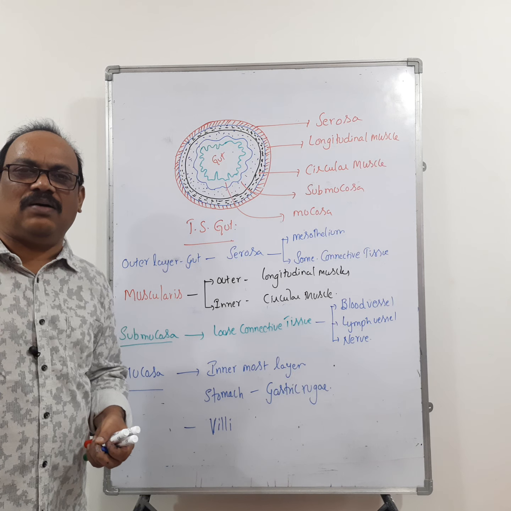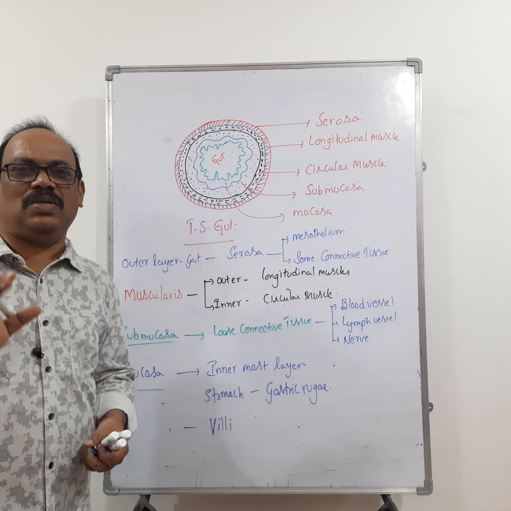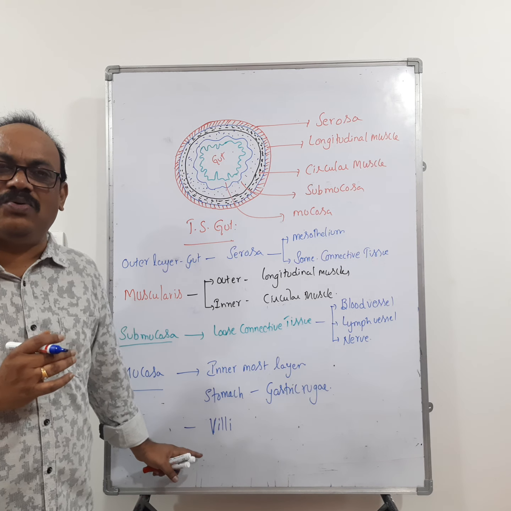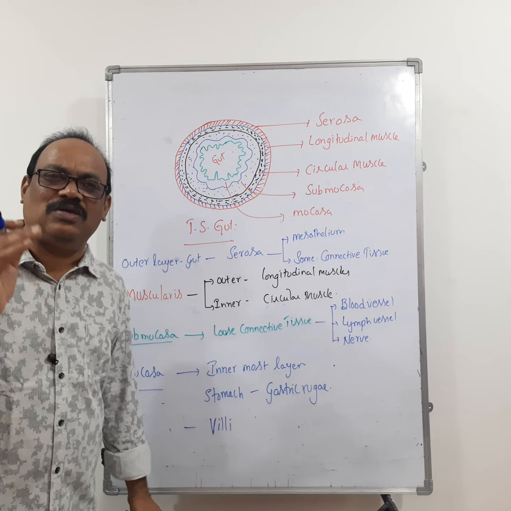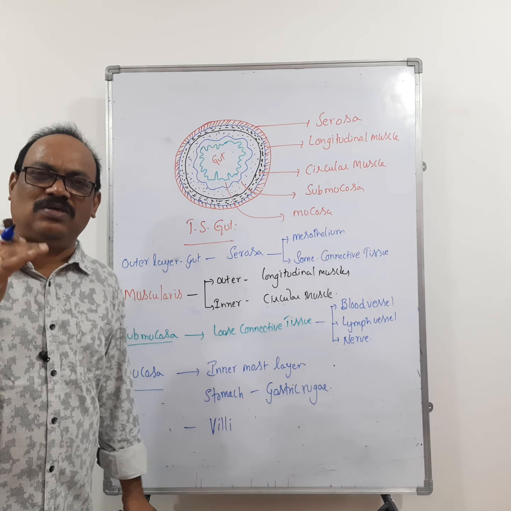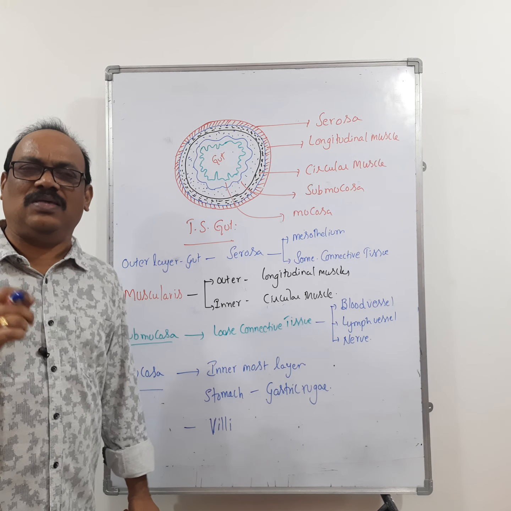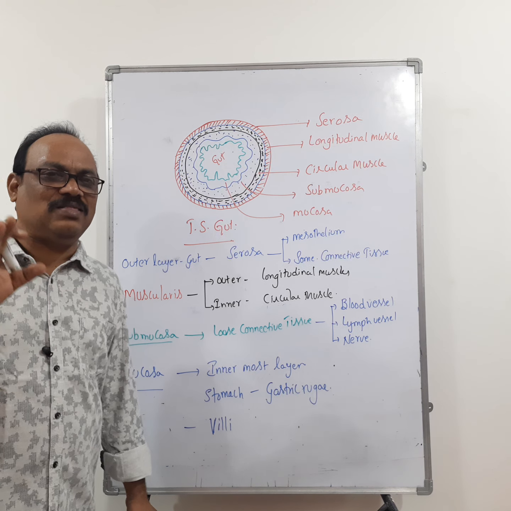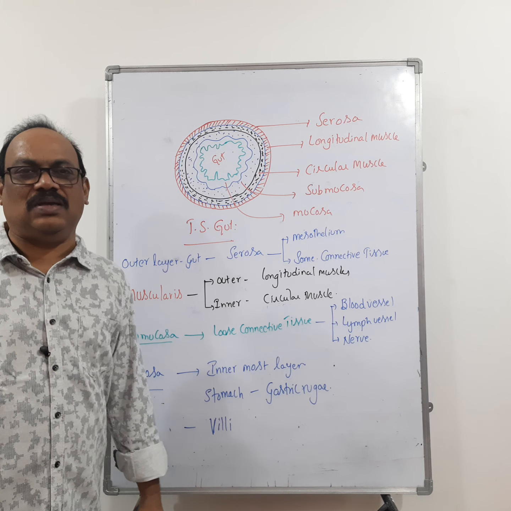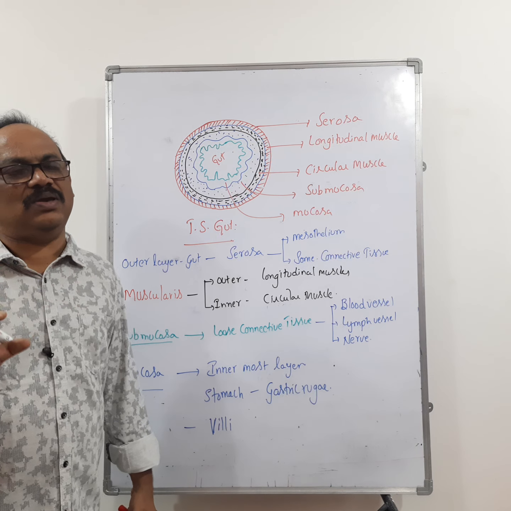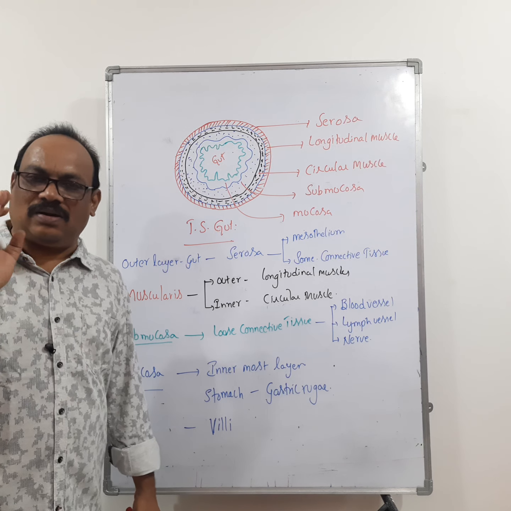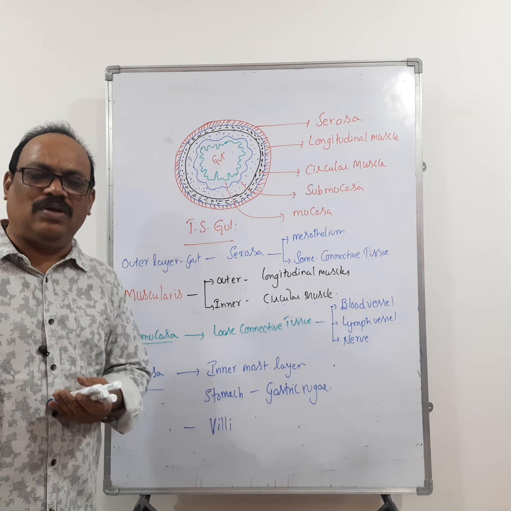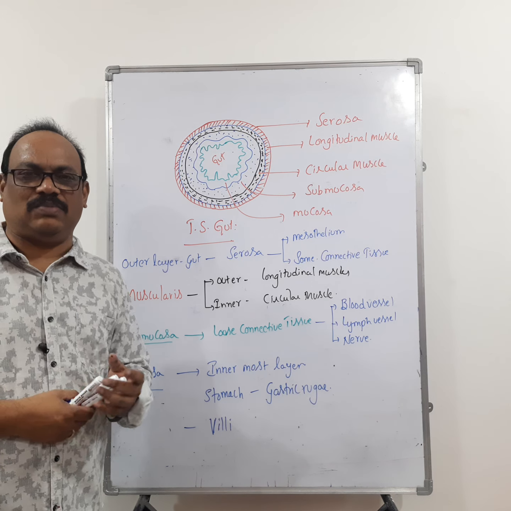Fourth statement: the four layers do not undergo any modifications. That means, if you remember, the mucosa is forming irregular folds in the stomach, and the mucosa is forming finger-like projections in the small intestine. That means the mucosa layer is undergoing modifications. So remember that the layers of the small intestine can undergo modification. If they say they do not undergo modification, it is a wrong statement. Okay, remember that one. So this completes the TS of alimentary canal. We'll go to the digestive glands in the next class. Okay, thank you very much.